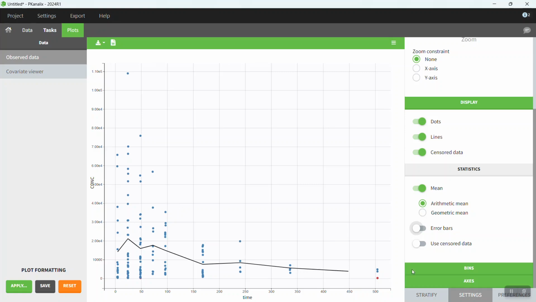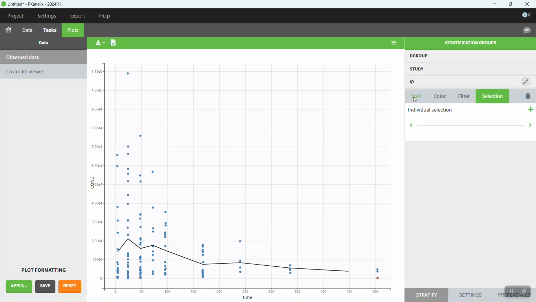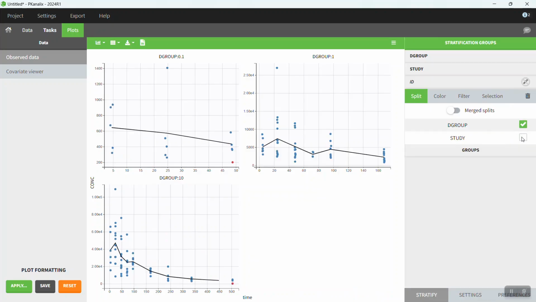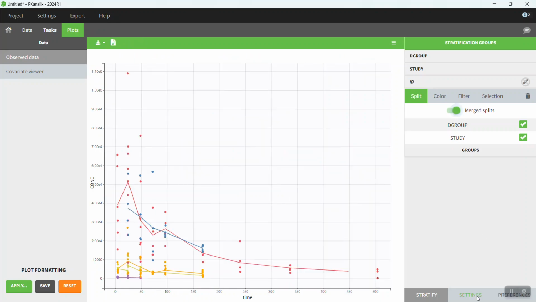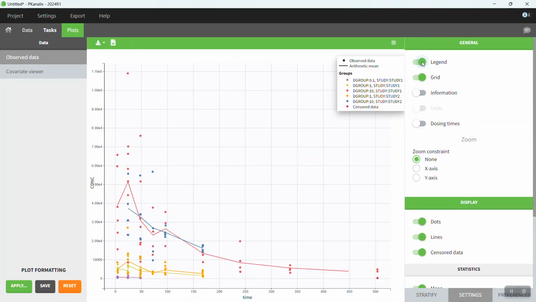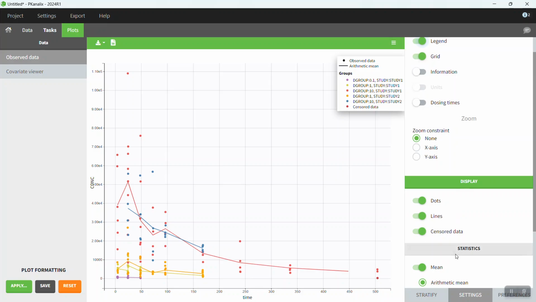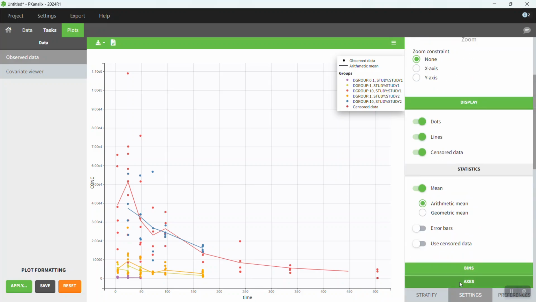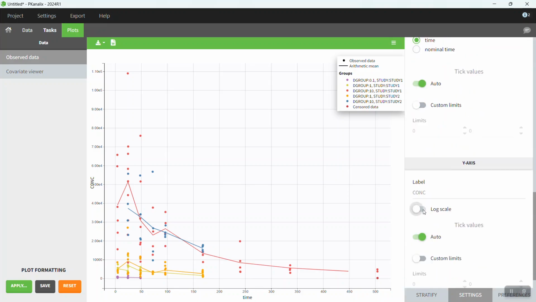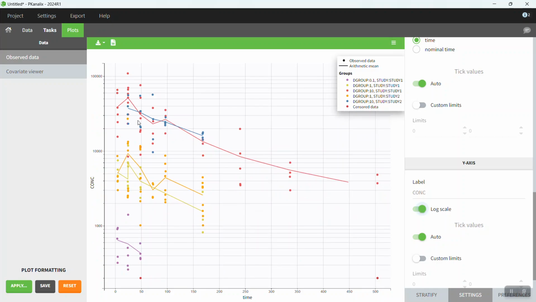So we're looking at this mean curve, and I can further stratify this by dose group and study. And if I go ahead and put the y-axis on a log scale, we can also get an idea for each dose group if the elimination phase looks like exponential decay or not. So let's go to tasks.